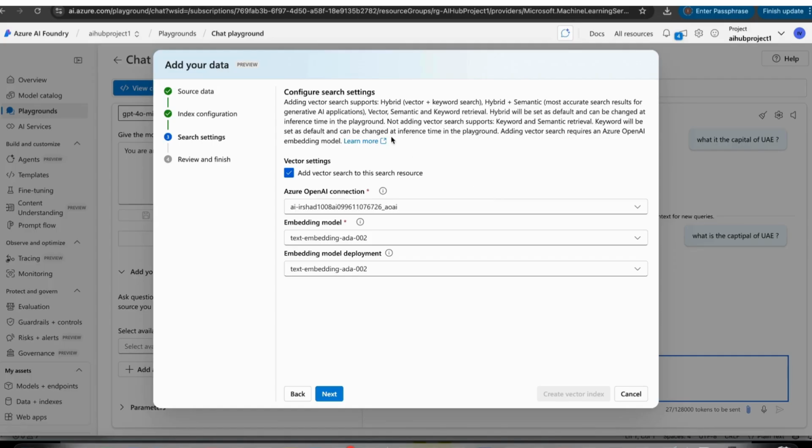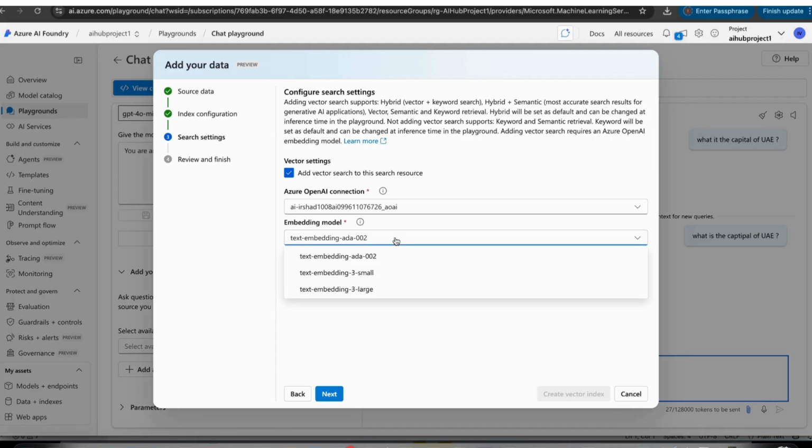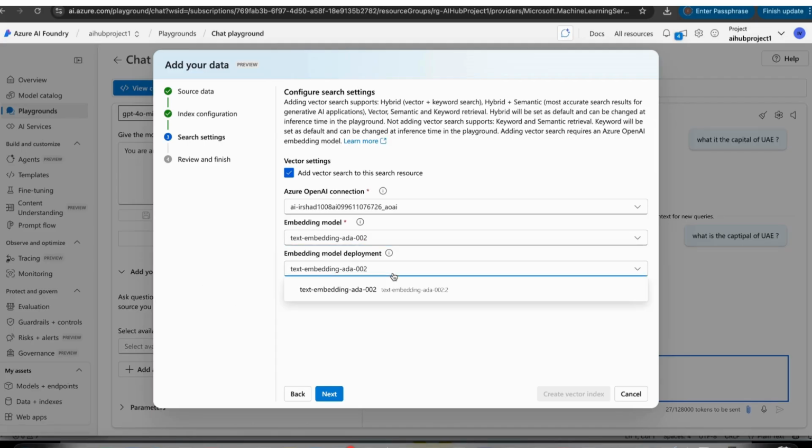Click the next button and we see the search setting. In this search setting, we need to link the Azure AI services connection. So we need to select the Azure OpenAI connection, select this one if you already created it, and we need to select our embedding model here. Because this is related to vectorization and semantic things, we need to select that model. So select your model, and the deployment model also we can select here. It will automatically come when you deploy it. Click the next button.